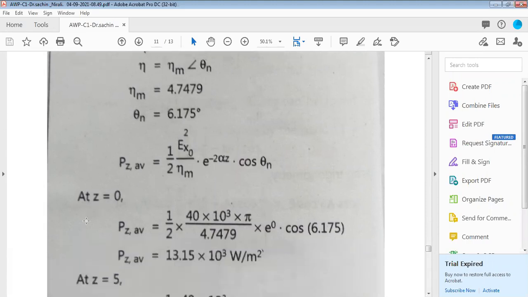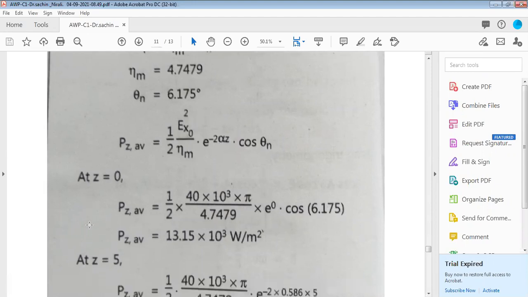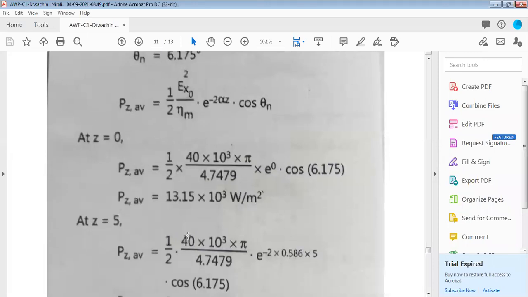Now two values are given for Z: Z is equal to 0 and Z is equal to 5. For this formula, initially substitute Z is equal to 0 wherever you have a Z value. So you will get P average at that particular Z. When Z is equal to 0, you get 13.15 kilowatt per meter square.